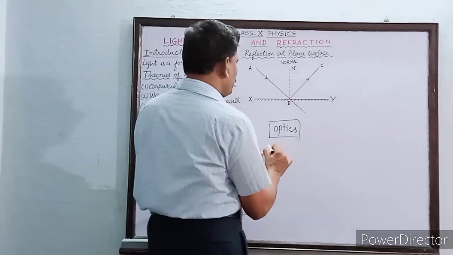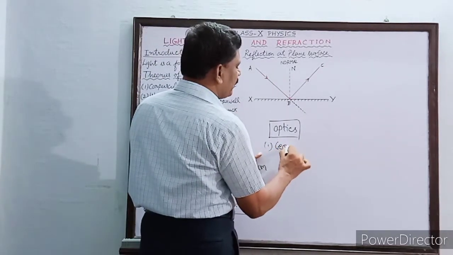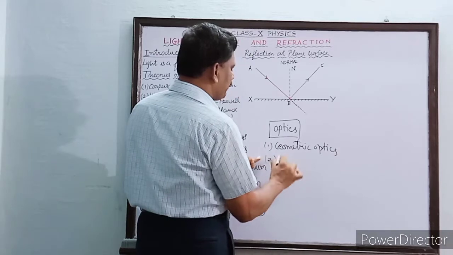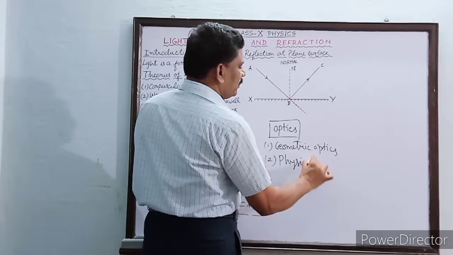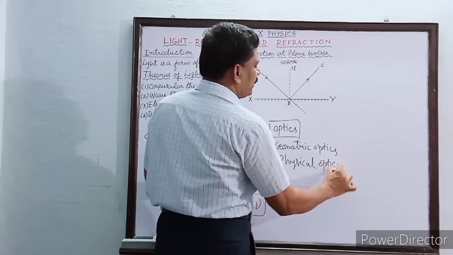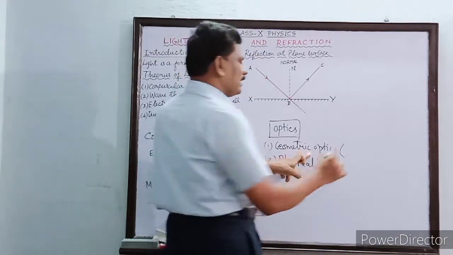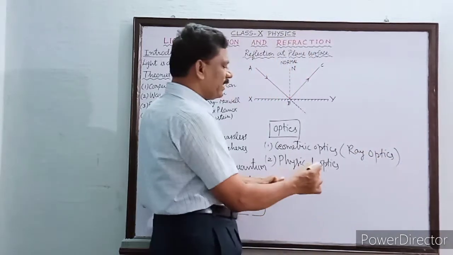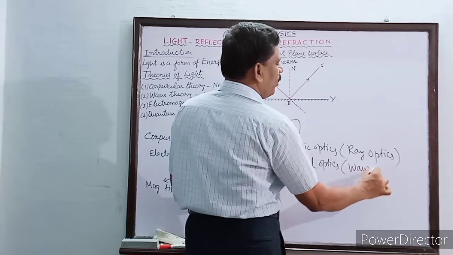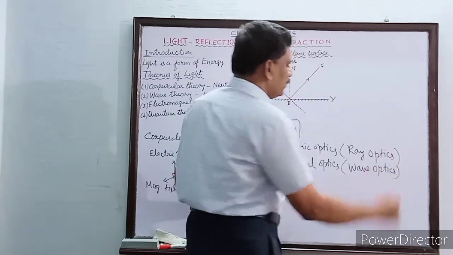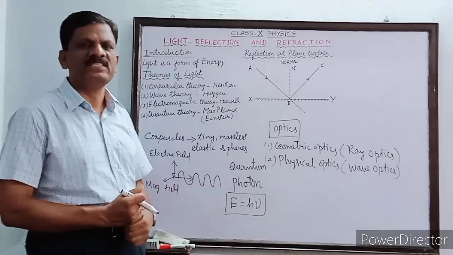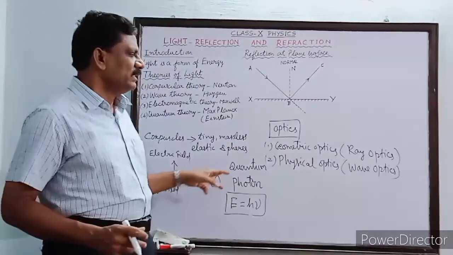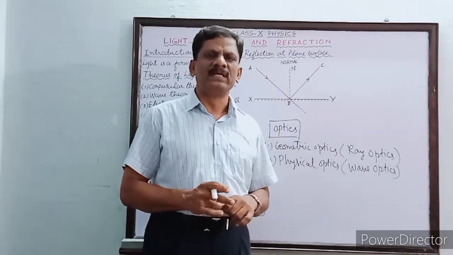There are two types of optics, namely geometrical optics and physical optics. Geometrical optics is otherwise called ray optics, and physical optics is otherwise called wave optics. So these are the two branches of optics which deal with the study of light, its properties and applications. Now in the 10th standard you are going to learn more about ray optics.